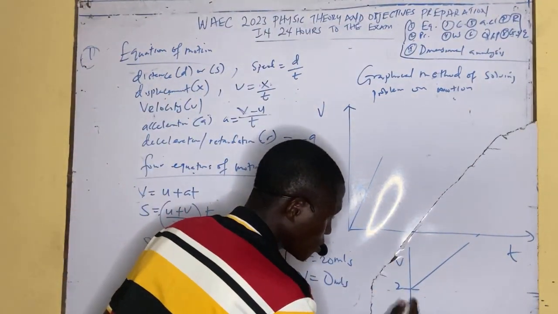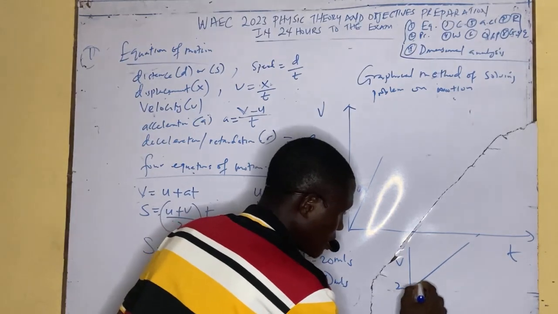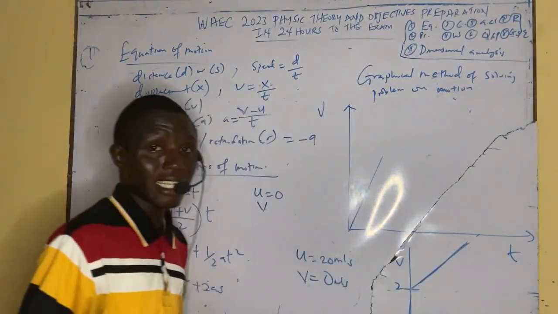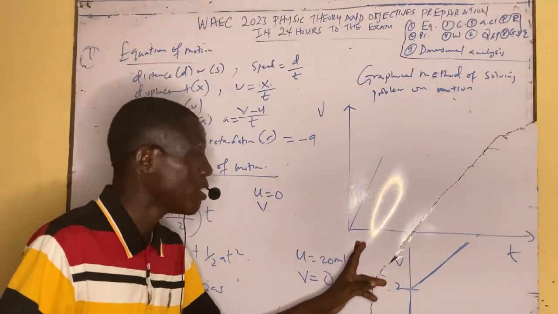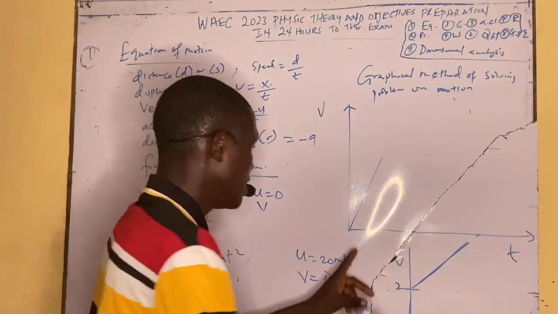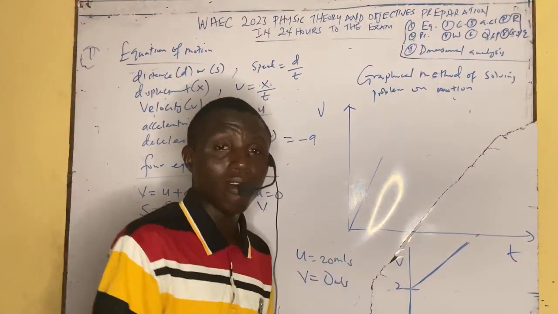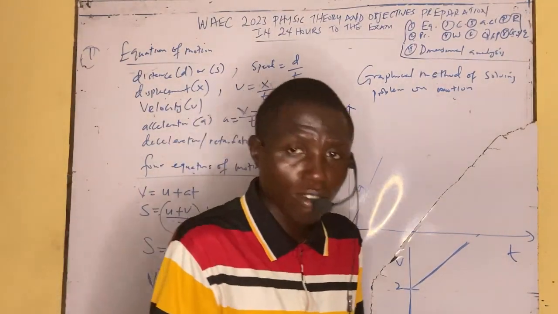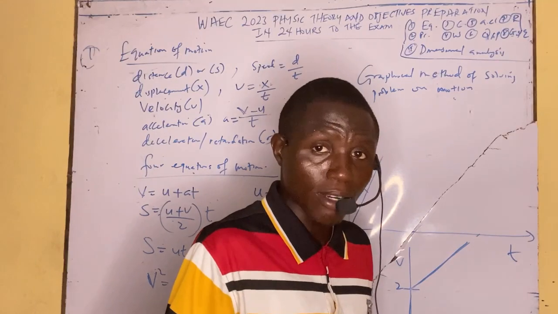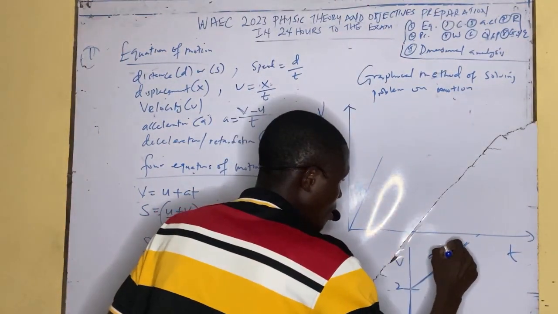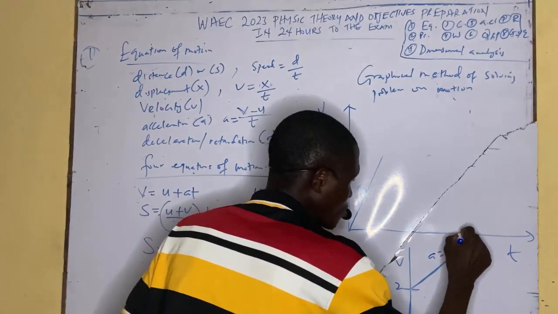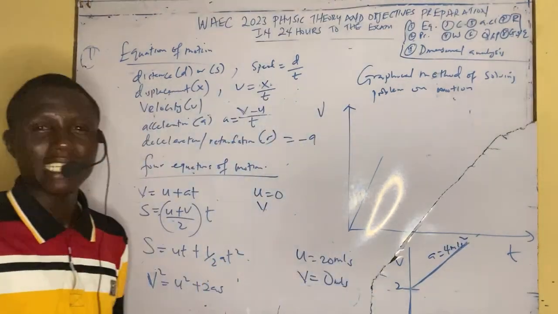So you give it 2 meters per second, then it undergoes acceleration. So it depends on how the question comes. If you say your body accelerates from rest, it's starting from 0,0. But if you say a body moving with an initial velocity of 2 meters per second, then accelerates with A, maybe 4 meters per second squared. Please know that it's not that difficult.